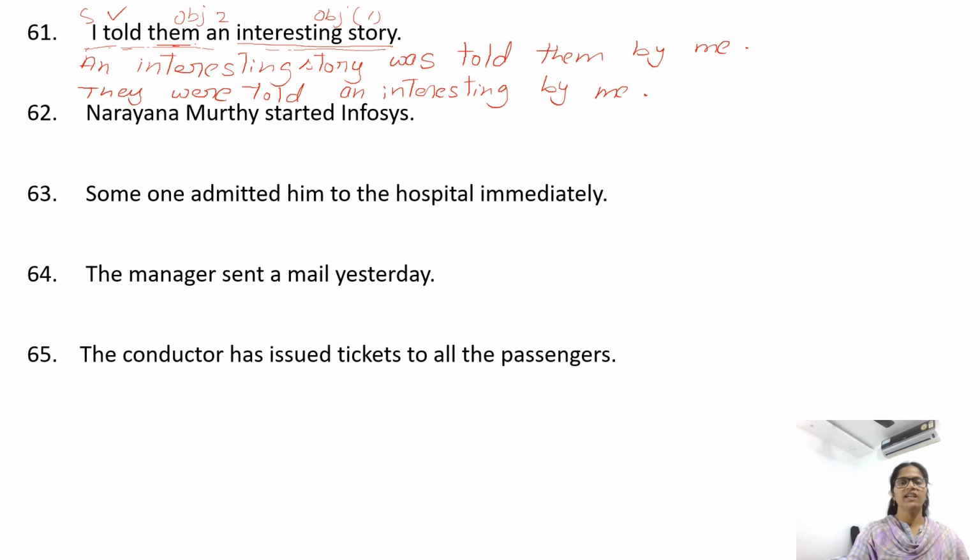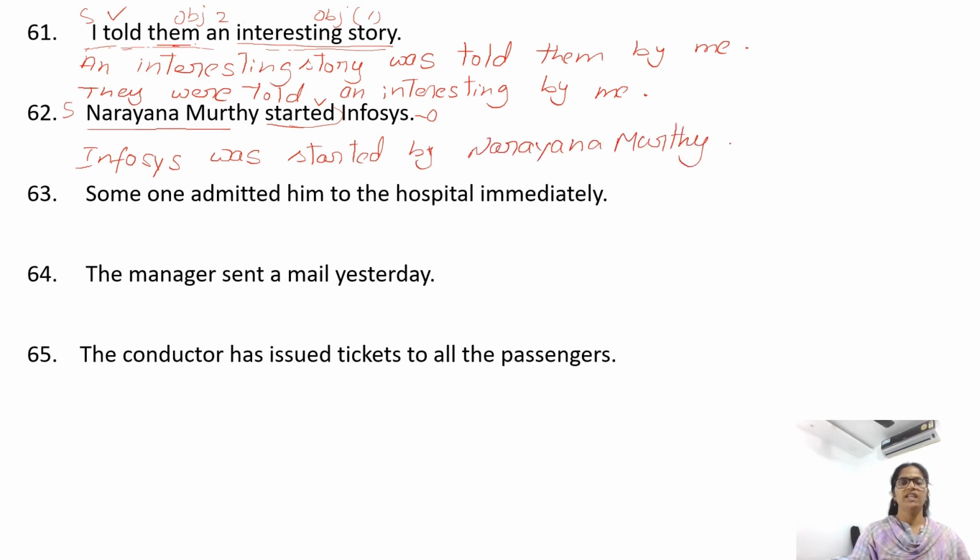Narayan Murthy started Infosys. Started verb. Who started? Narayan Murthy. Subject. Narayan Murthy started who or what? Infosys. Object. So begin with object. Infosys. Sentence is in simple past. We need was. Infosys was started by Narayan Murthy.